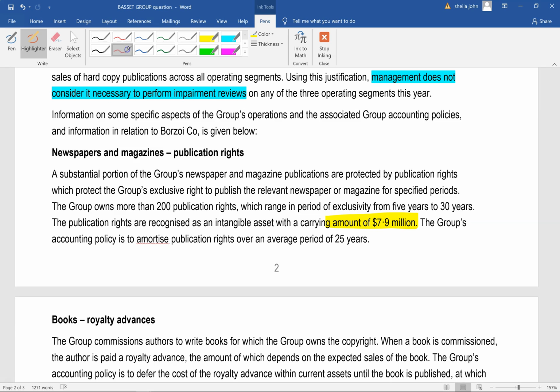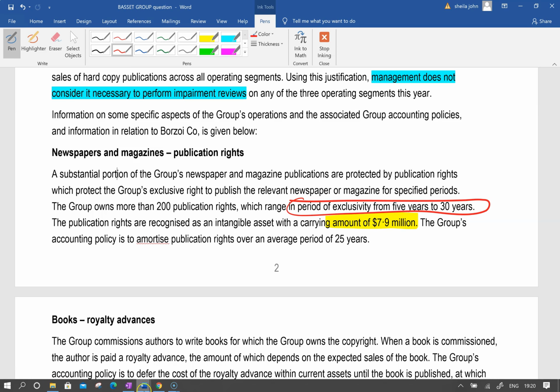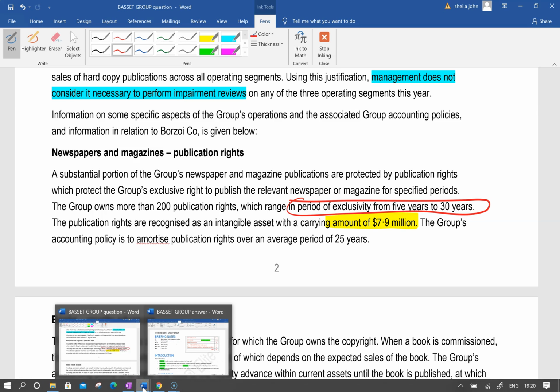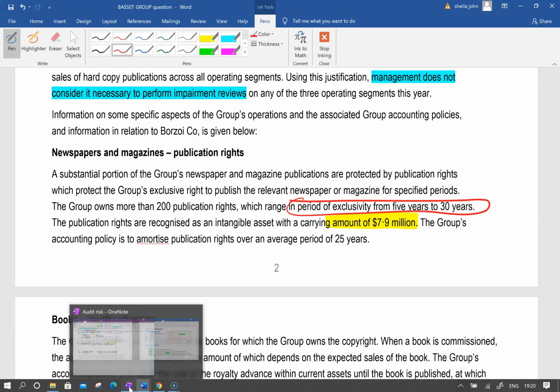But if you look at the question, it actually says that the period of publications could be between 5 to 30 years. So why would you want to amortize a publication that has got a rights of 5 years over 25 years? You're dragging it so long, and therefore the amortization charge to the P&L is going to be really low.